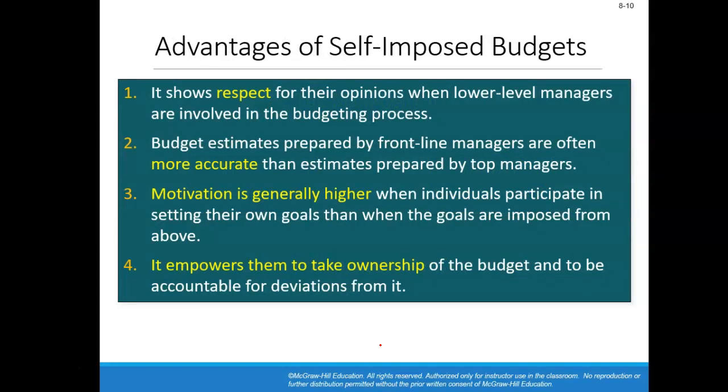There are some advantages of having a self-imposed budget. First, it shows respect for the opinions of those lower level managers. Now the supervisors feel that they have some impact on the budgeting process, and they may also consult with the actual employees within their division or department to get their input as well.